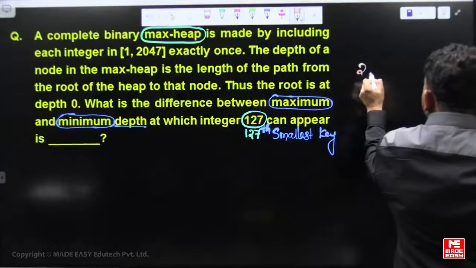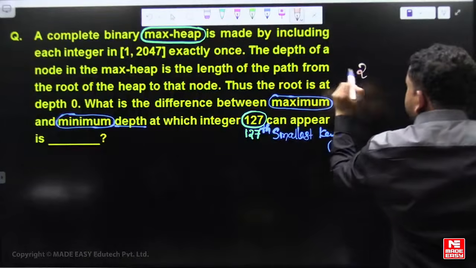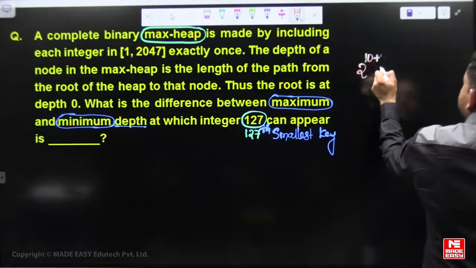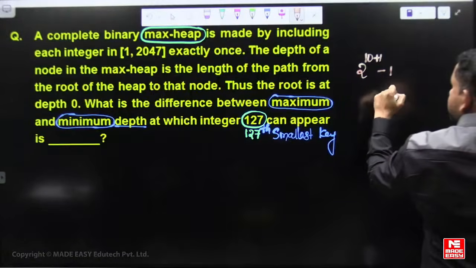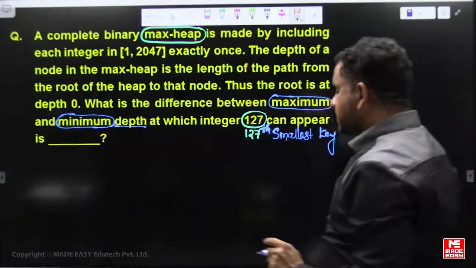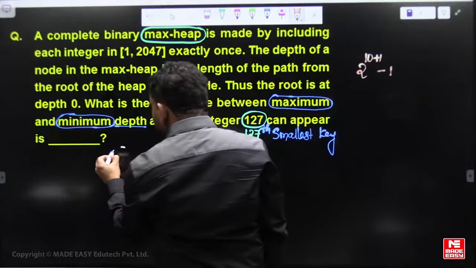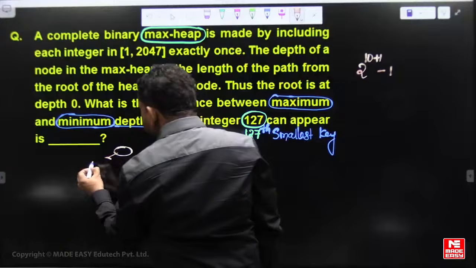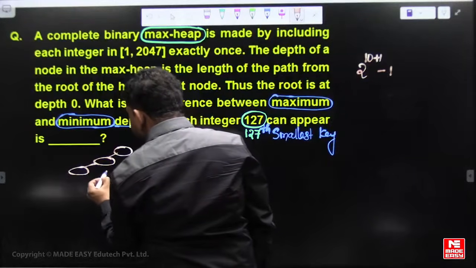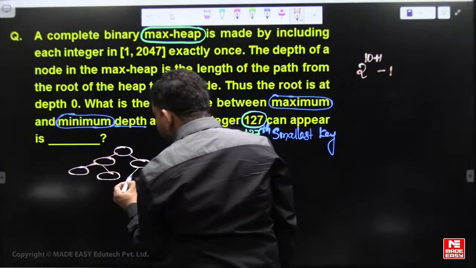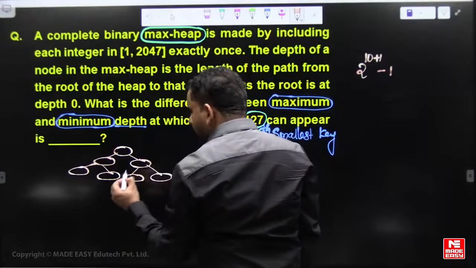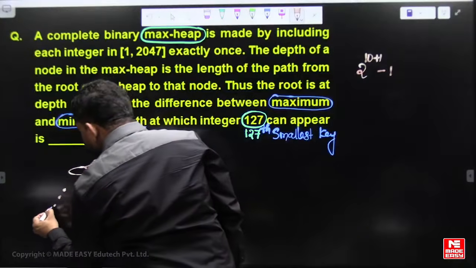First of all, 2047 is a complete binary tree, 2047 keys. It means a complete binary tree of 2 power 10 plus 1 minus 1, height 10 and 11 levels. So height is 10 and 11 levels: the root level, the second level, the third level, and so on.